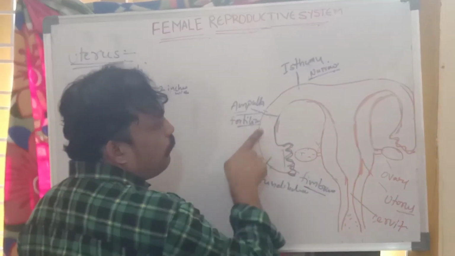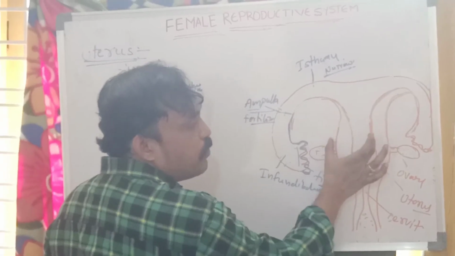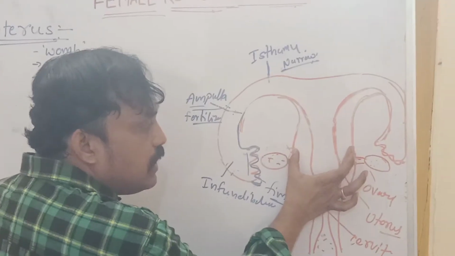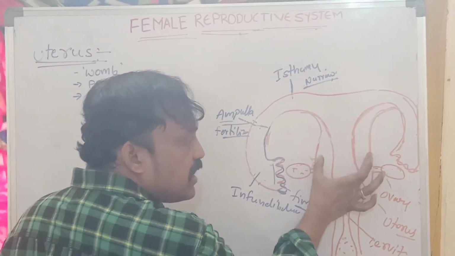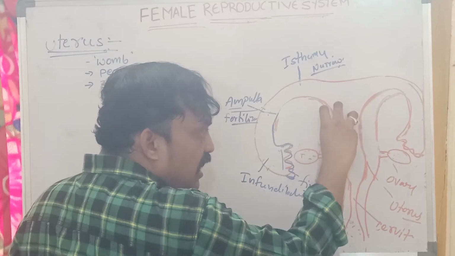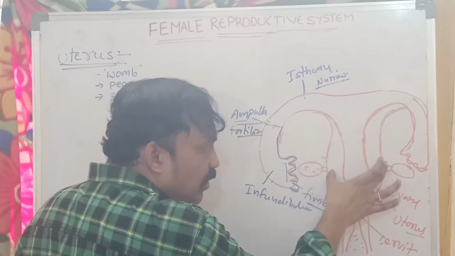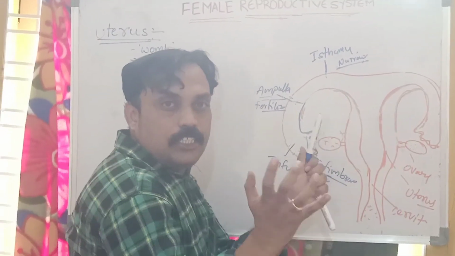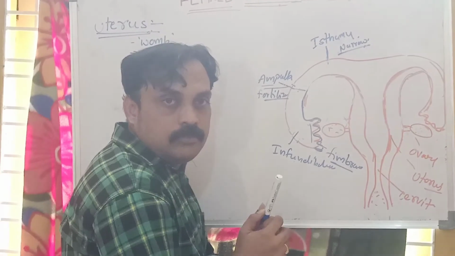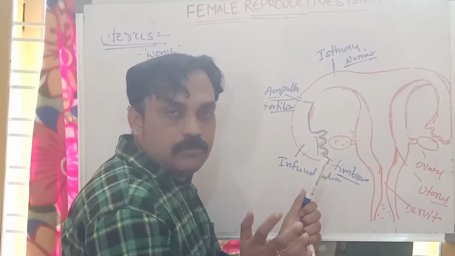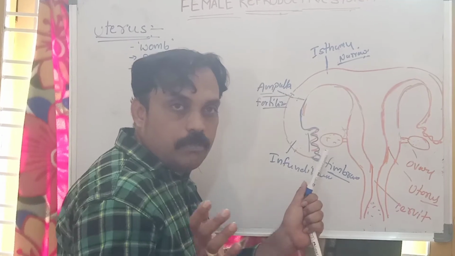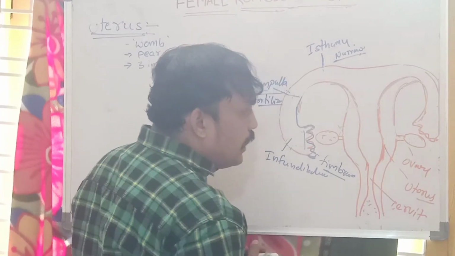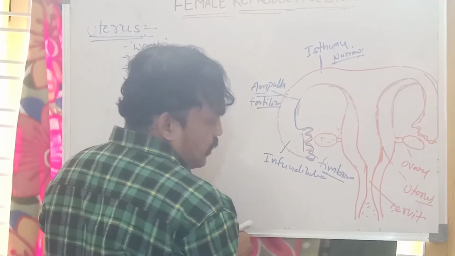After the ovary and fallopian tube, the next part is a very important part of the female reproductive system. This is where the zygote development and implantation occur; that part we can call the uterus. The uterus is a bag-like structure showing contraction and relaxation. During pregnancy, the gestation period, it shows development and relaxation. The uterus has three parts.